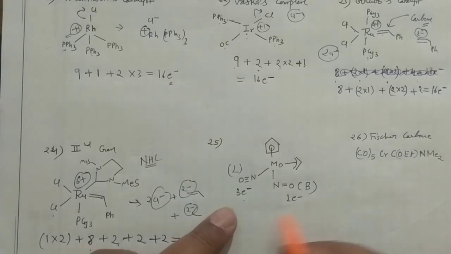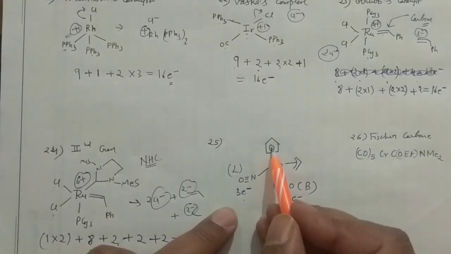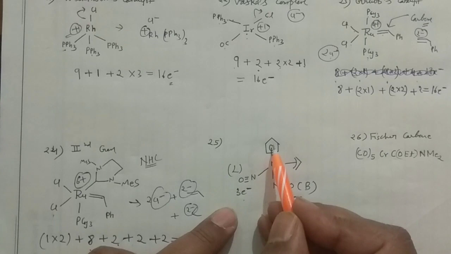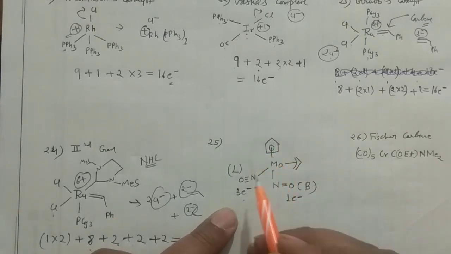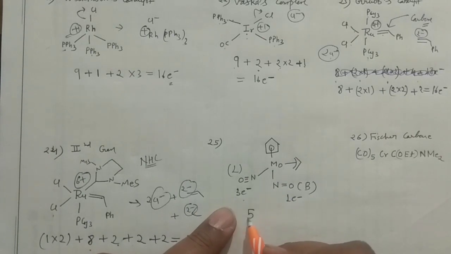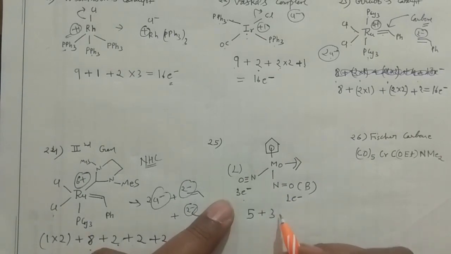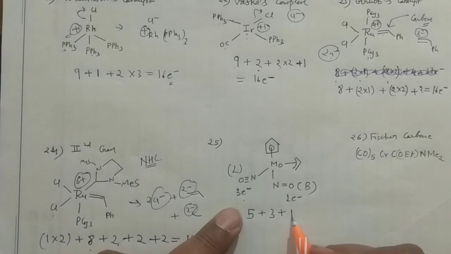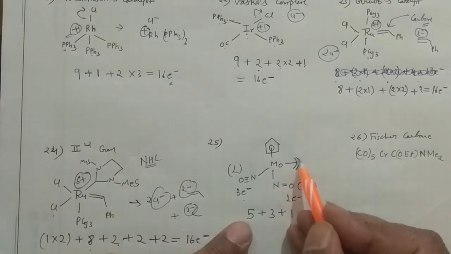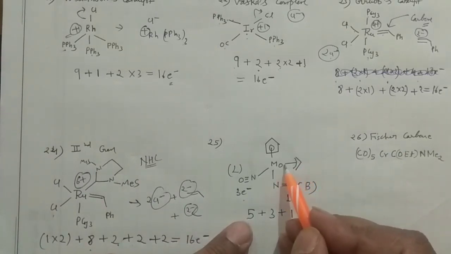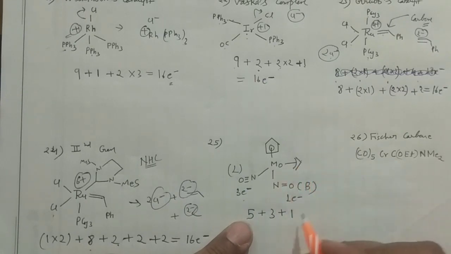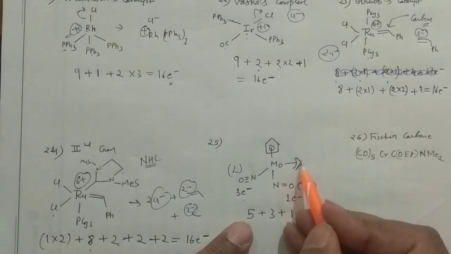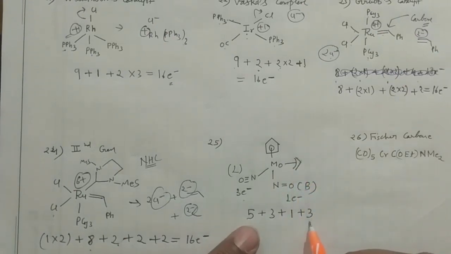So if you calculate the electrons, this will give you 5 electrons because it is connected with the center. Hapticity is 5. How can you write 5? 3 from linear, 1 from bent, and this is your LL, and it is connected with the center. That means all 3 are connected, so it will also give you 3 electrons. This is connected with all the 3 carbons.